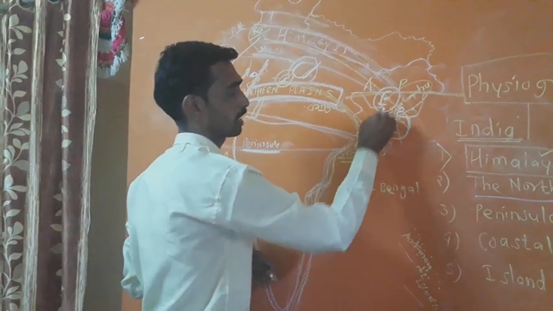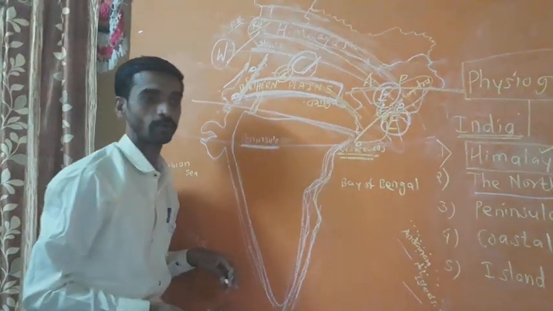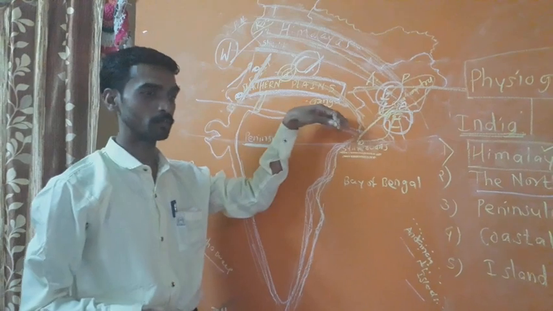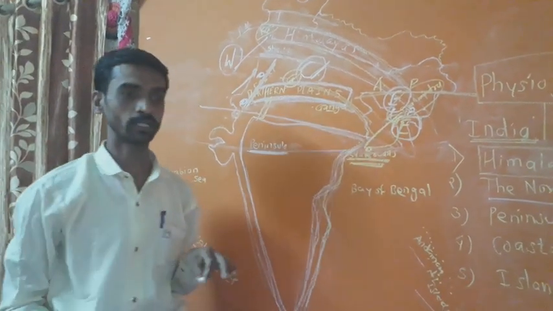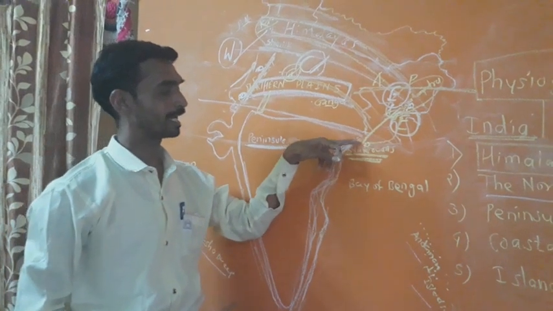Here the Brahmaputra. It is known as Sundarban. So here, one thing again to remember, what is a delta?